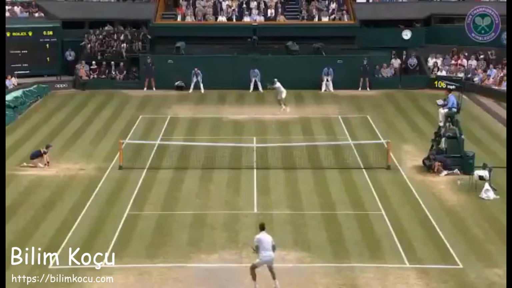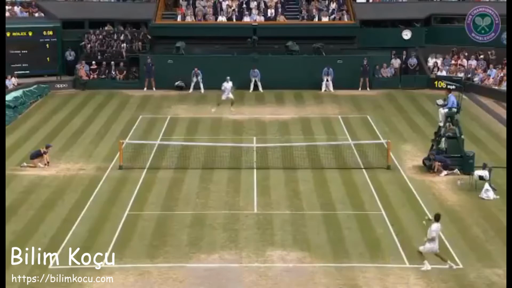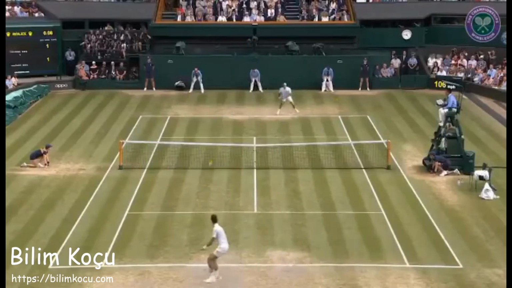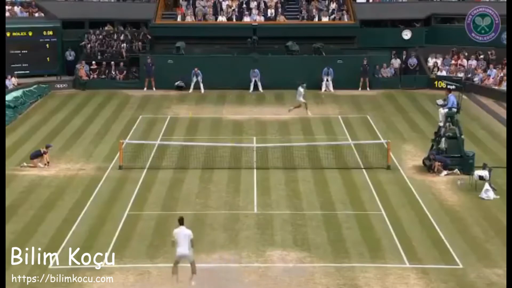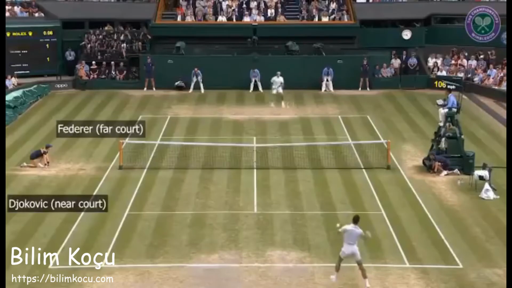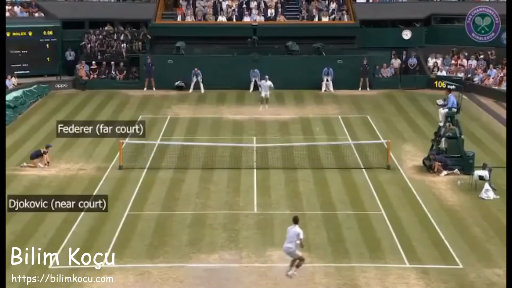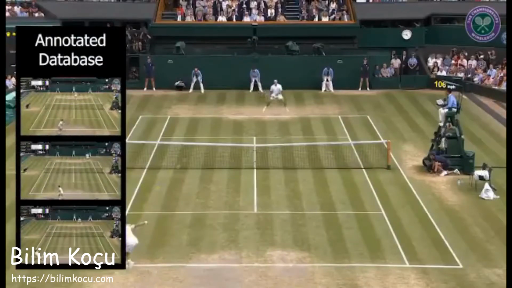This is a system for generating interactively controllable video sprites of star tennis players. The video you are watching is synthesized by our system. Our characters behave and appear like star tennis players, such as Roger Federer and Novak Djokovic, playing full competitive points. Our techniques generate novel points from an annotated database of broadcast footage.